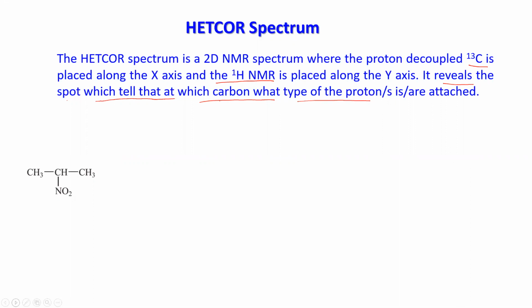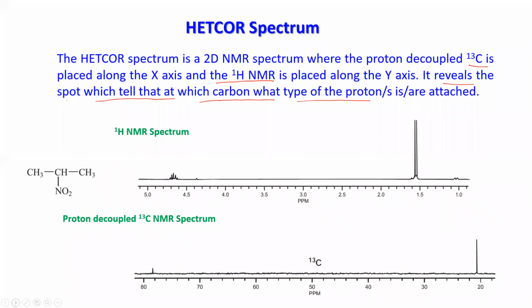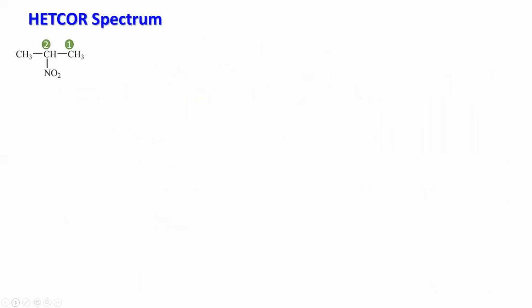So let us take the simplest molecule again, 2-nitropropane. So 1H NMR, as we have seen earlier, and you have 13C, this one. So you have two types of carbon. One is methyl carbon, another is CH carbon. This is methyl proton, you have CH proton. Now if you place this one here, you know already, that's why it is easier. I am marking here the CH3 as 1, CH as 2.